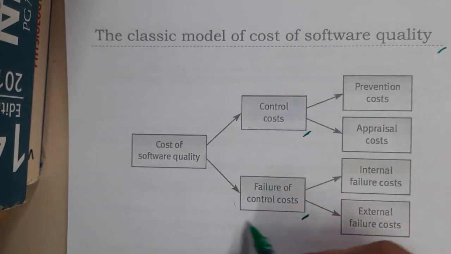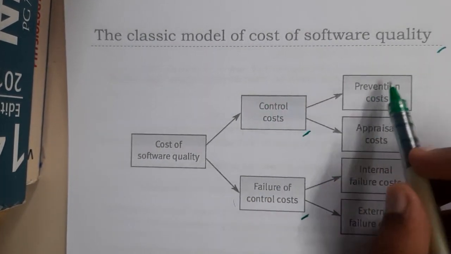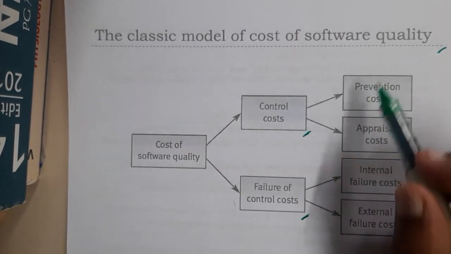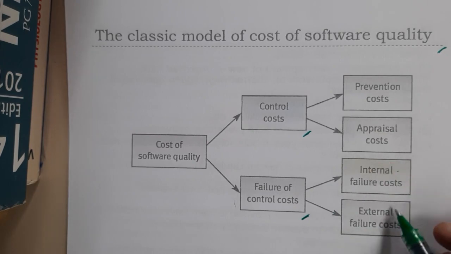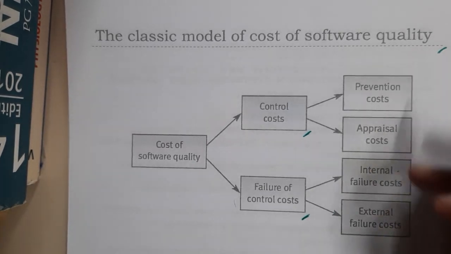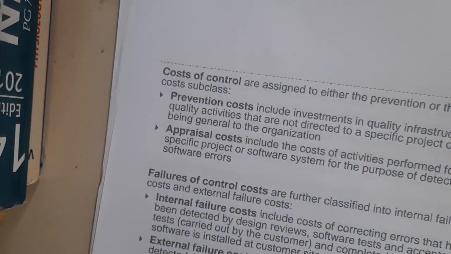So this is for failures and this is for controls. In controls we have prevention cost and appraisal cost. Similarly, in failure, internal failure and external failure. We'll be discussing each and every one in detail, don't worry. Firstly, let us go through the definition so that it will be clear for you.